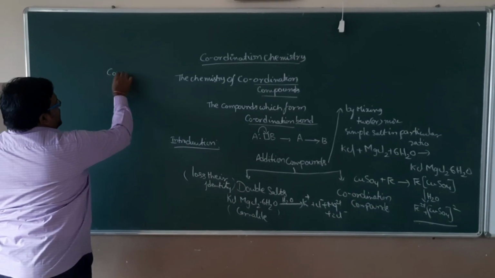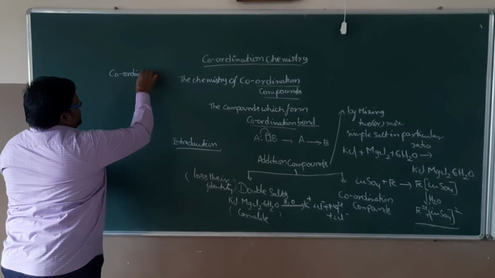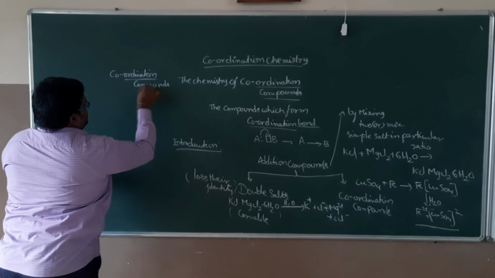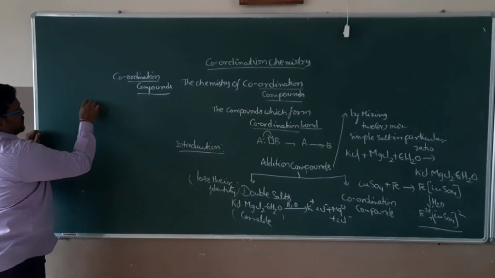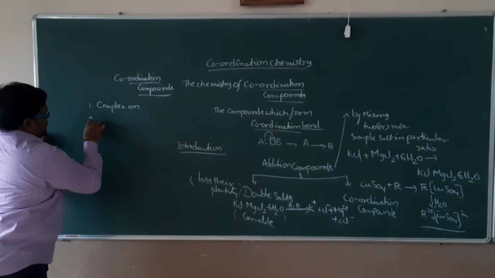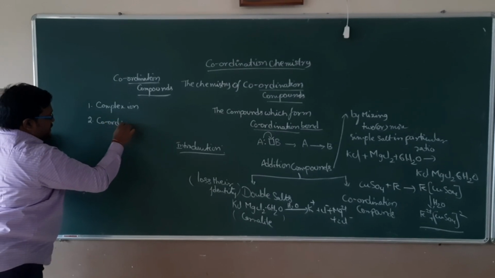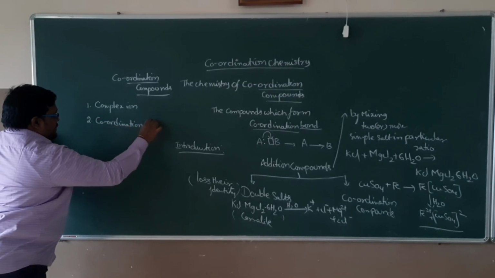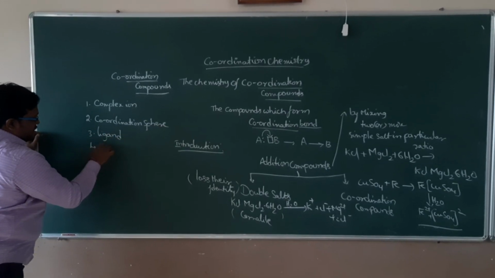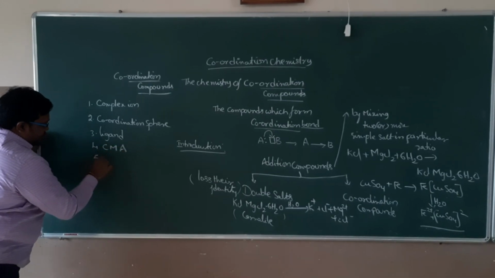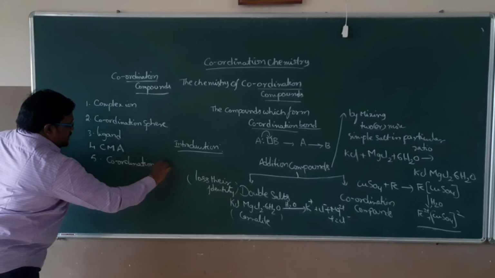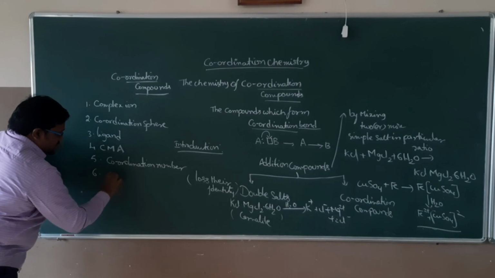Now we want to go for the coordination compounds. What are the terminologies we want to discuss? In coordination compounds, first we want to know about complex ion. Next, the coordination sphere. Next one is ligand. Next one is central metal atom. The fifth one is coordination number. And the sixth one is oxidation number.